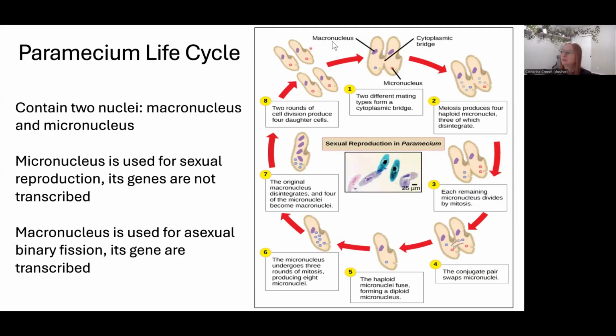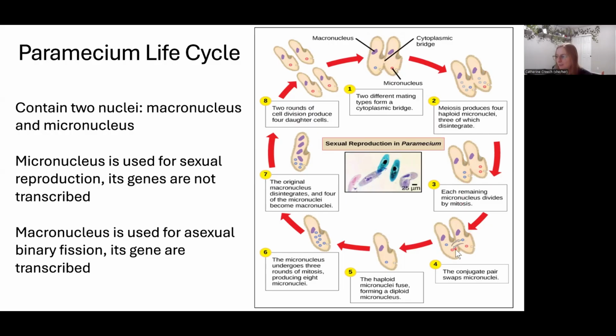So here we are. We have a paramecium. It's going to have sex with this other paramecium. To do that, they join their bodies together, so they make a little bridge of cytoplasm. Each of them have their two different types of nuclei. They're going to take their micronucleus and they're going to do meiosis with it, producing 4 of them, but only one survives, and we're going to see a trend with this throughout the animal kingdom.